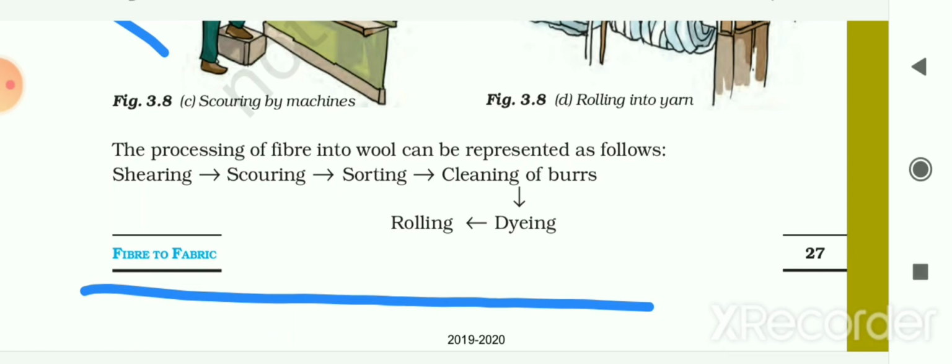Then dyeing or coloring the fibers with different colors, and then rolling is to be done, in which we roll the fibers into yarns. So this is the process to get fiber into wool.